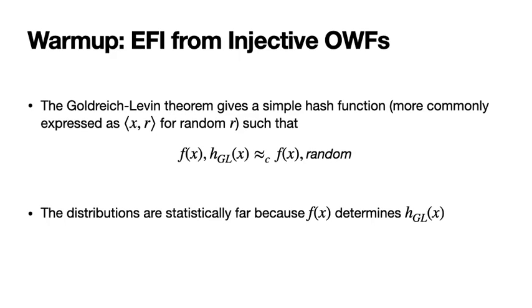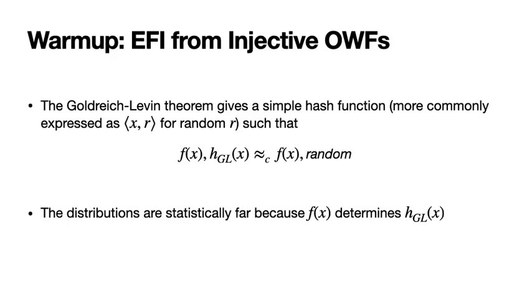Now, the Goldreich-Levin theorem gives a simple hash function such that for a one-way function f and for a randomly sampled x, f(x) appended with the Goldreich-Levin hash of x is computationally indistinguishable from f(x) appended with a random string. And this symbol, the squiggly lines with the C, means computational indistinguishability, which means that no efficient algorithm can tell the difference between these two distributions. And now we have these two distributions, f(x) with the Goldreich-Levin hash of x and f(x) with a random string, that are computationally indistinguishable.